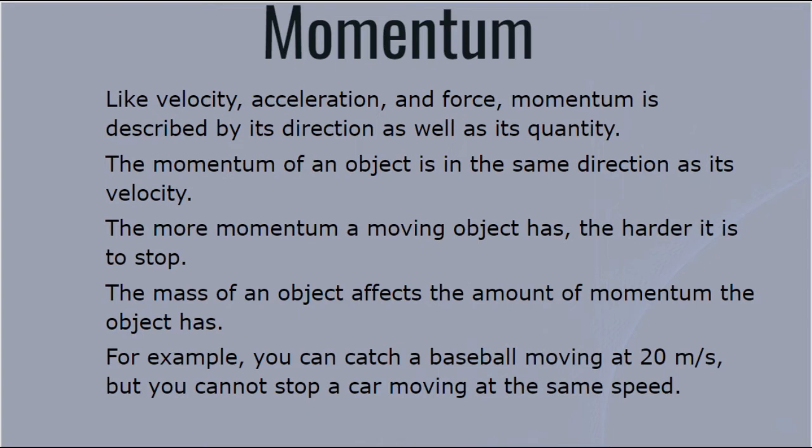The mass of an object affects the amount of momentum the object has. For example, you can catch a baseball moving at 20 meters per second, but you cannot stop a car moving at the same speed. This means that if two bodies have the same velocity but different masses, the body with a high mass has a high, great momentum, and the body with a low mass has less momentum.